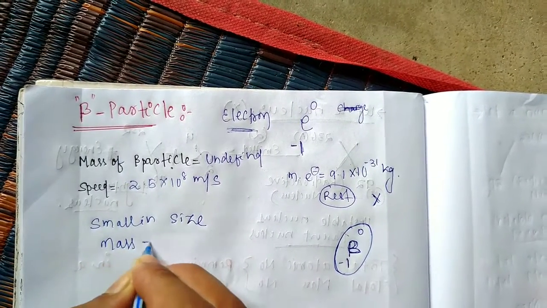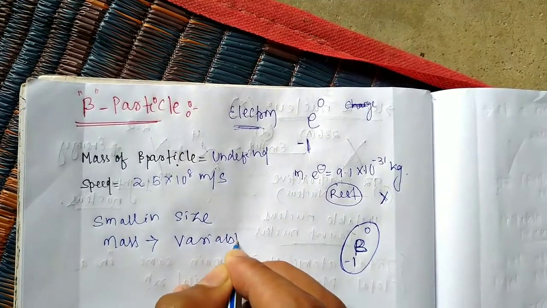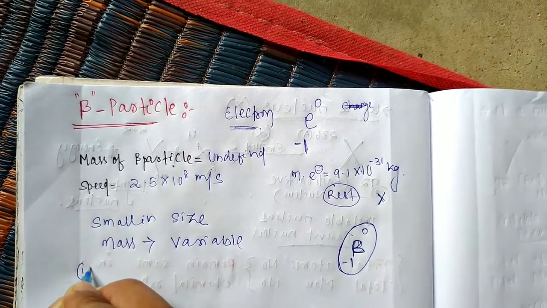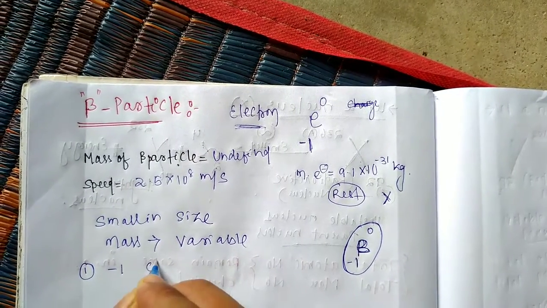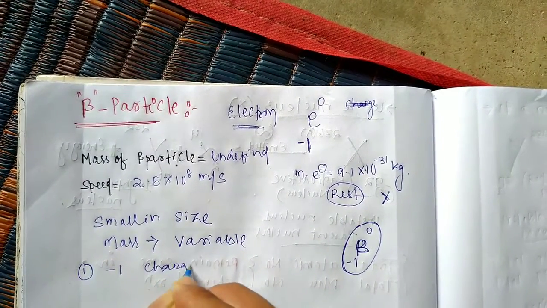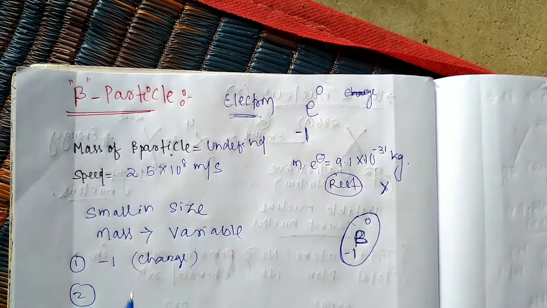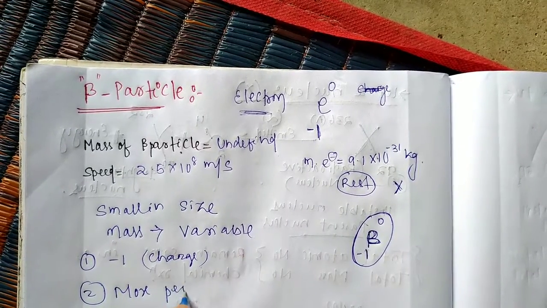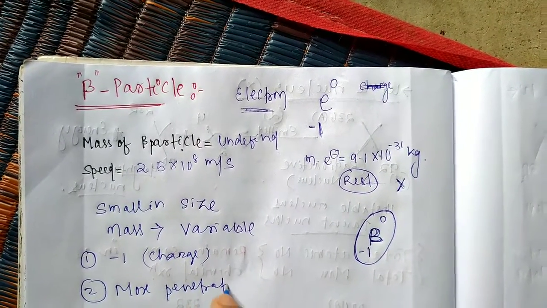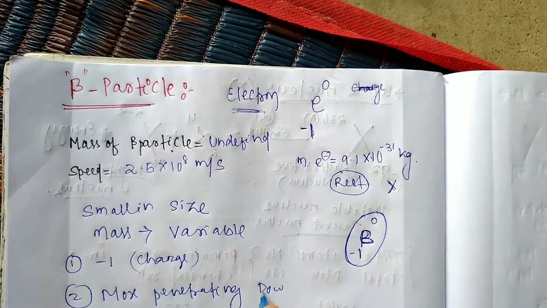The charge of a beta particle is minus 1. And a beta particle has more penetrating power. Penetrating power means travel capacity.